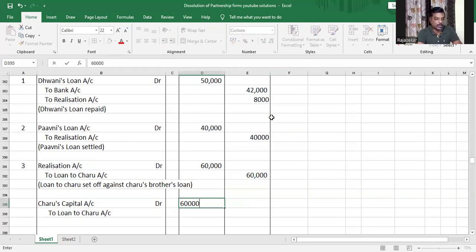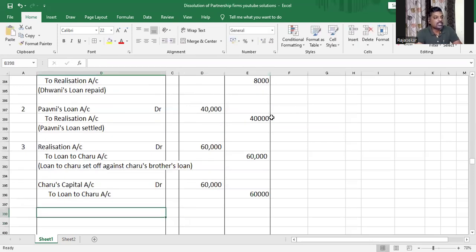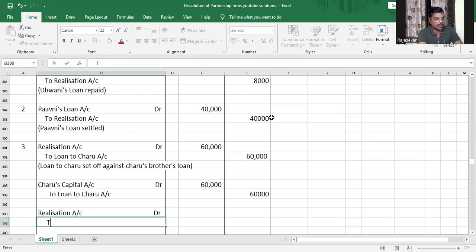And the second entry that you need to pass for this would be: Charu is taking over her brother's loan. Am I right? So realization account debit to Charu's capital account, for 60,000 rupees.